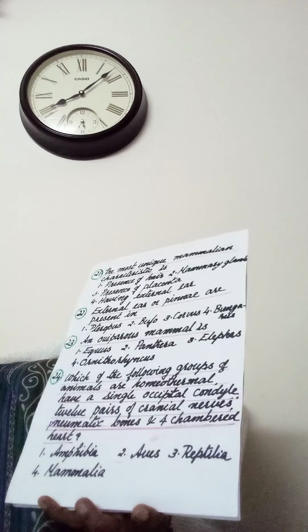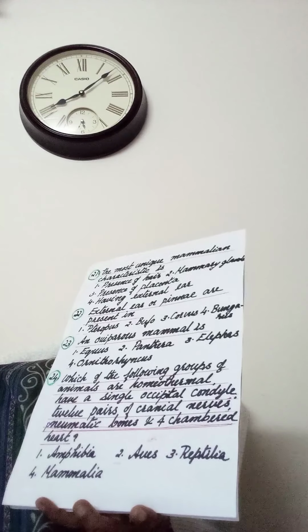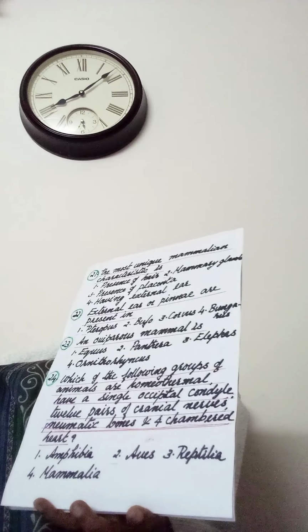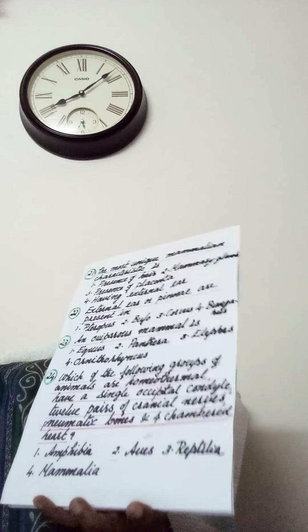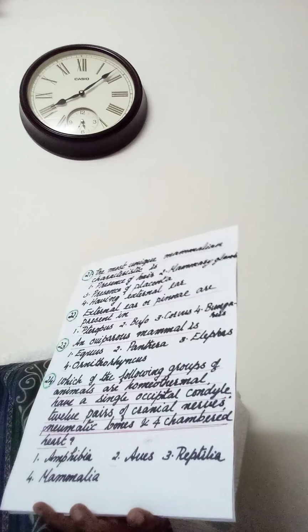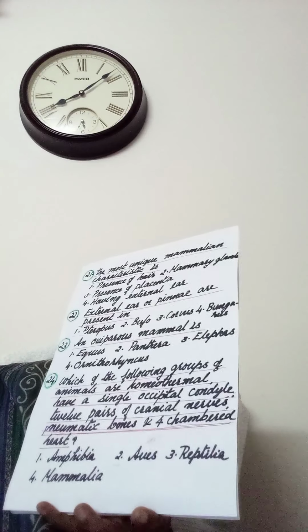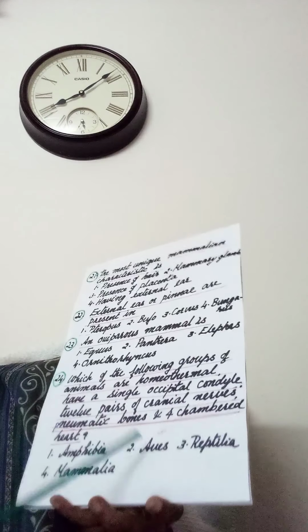Then fishes and amphibia will be having 10 pairs of cranial nerves. Then reptilia, aves and mammals will be having 12 pairs of cranial nerves. Whereas reptiles and birds will be having monocondylic skull or single occipital condyle. So here answer is second option.